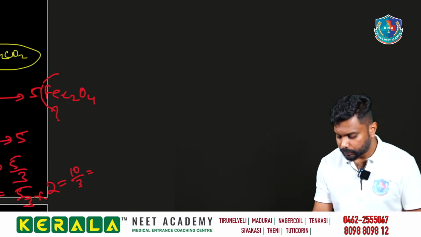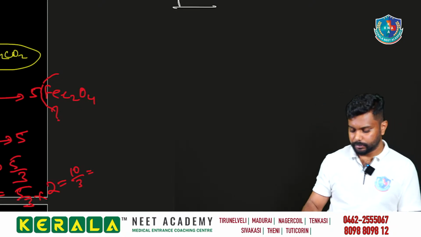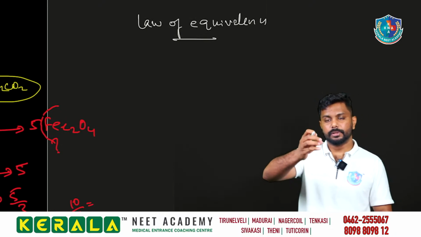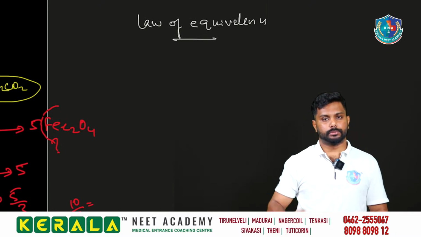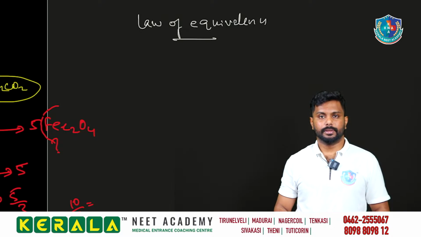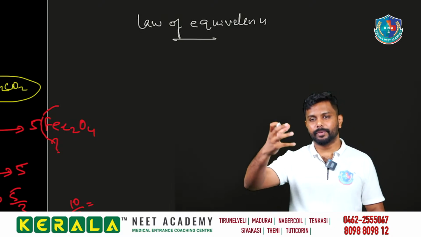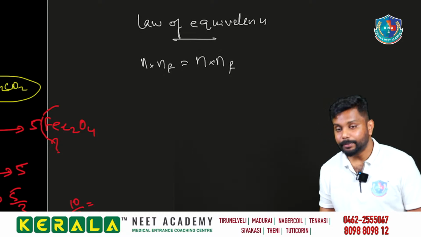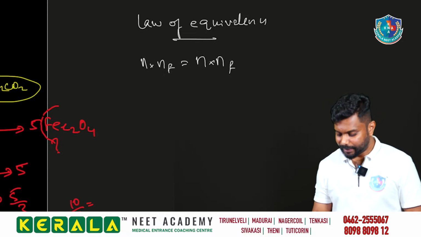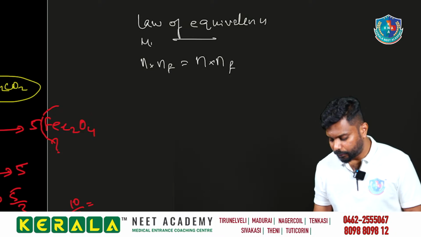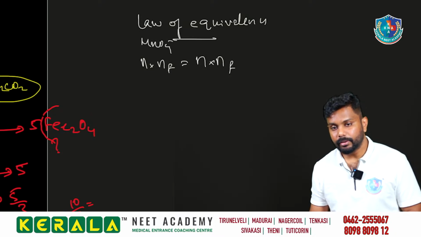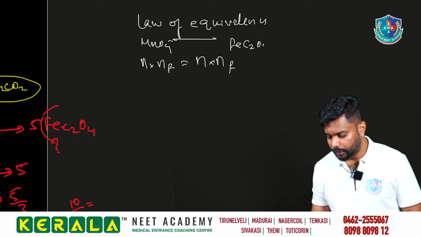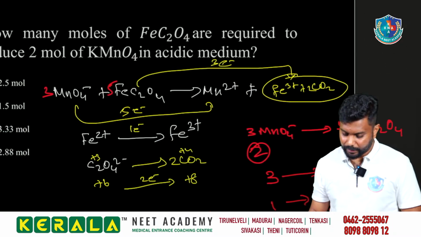Or we can use the law of equivalence. What do you mean by equivalence? Like we are doing the titration here. What is a titration? Titration is nothing but acid and base being equal. So here also we can mention the law of equivalence: n into n factor is equal to n into n factor. Here I am taking MnO4 minus, and here FeC2O4.